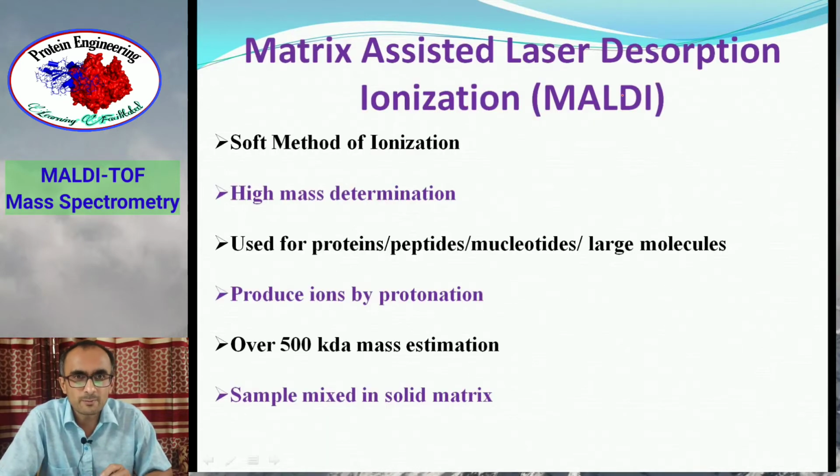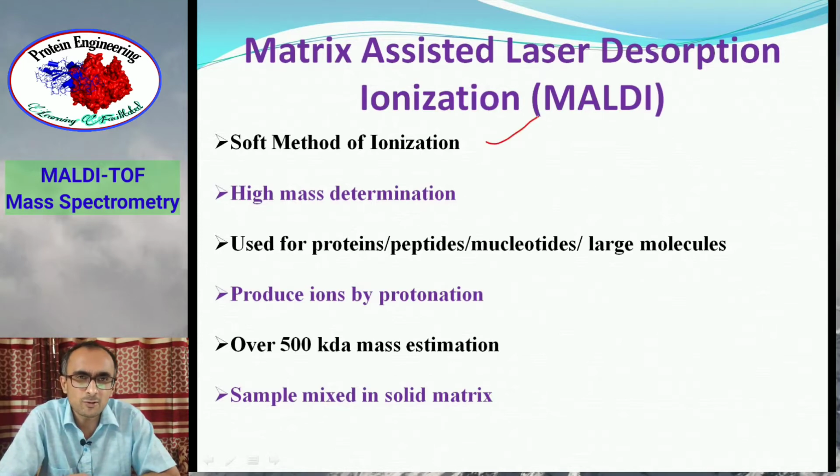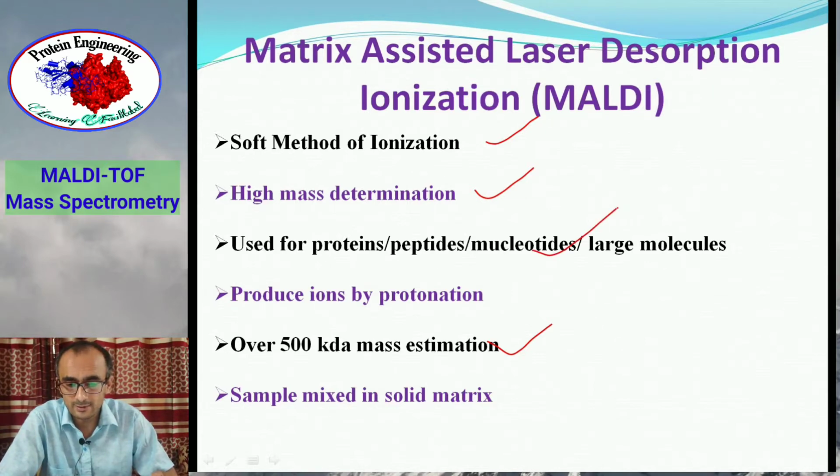So MALDI is a soft method of ionization, and soft method of ionization means it does not break covalent bonds when it's ionizing analytes. That's why it is very much employed in case of studying proteins and other biomolecules. And very high mass compounds can be studied. In fact, compounds over 500 kilodalton can be studied using MALDI-TOF, and that's why it is used for studying proteins, peptides, nucleotides, and large molecules. It produces ions by protonation or deprotonation in both methods.